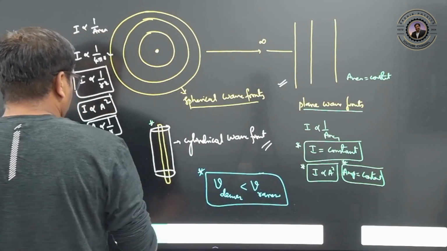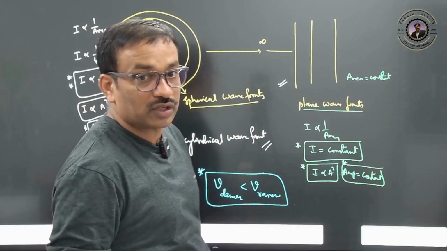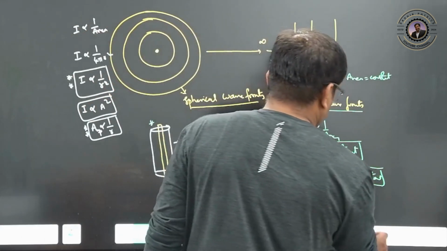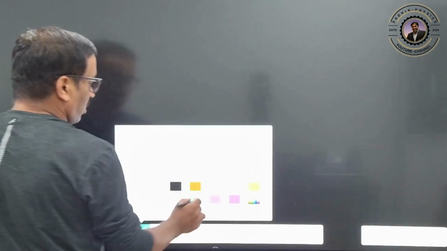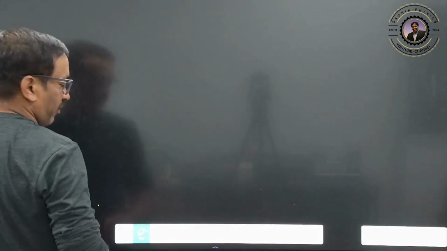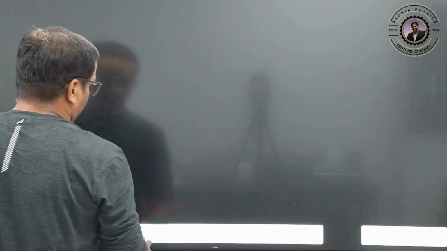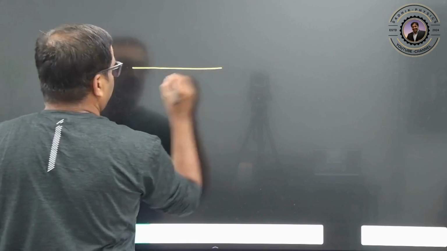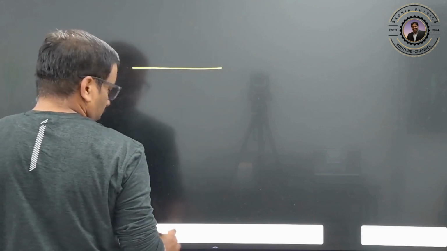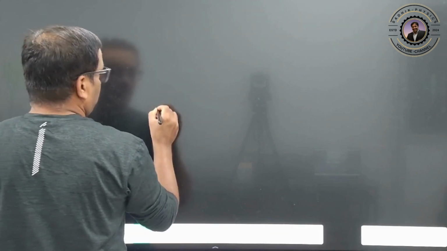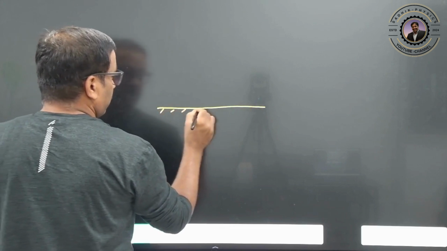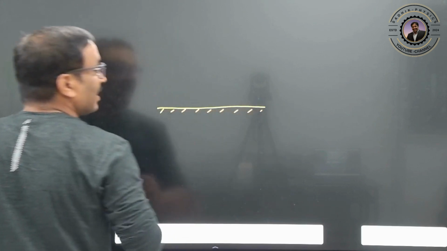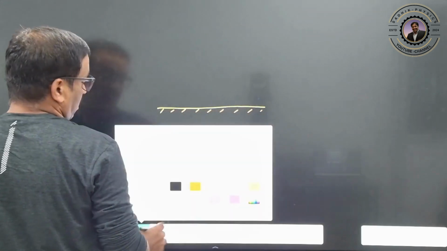And he explained reflection and refraction, how he explained, let us discuss now. So how Huygens explained the reflection, refraction and formation of the images, let us discuss now. First let us see, this is one mirror. We will explain how Huygens explained this reflection.